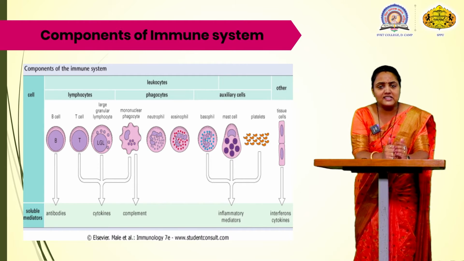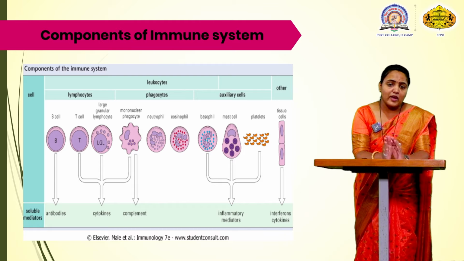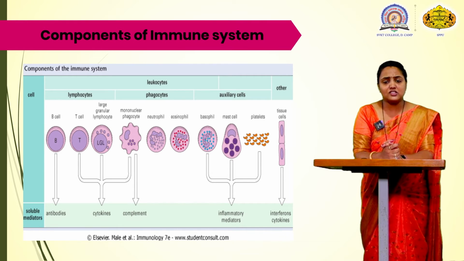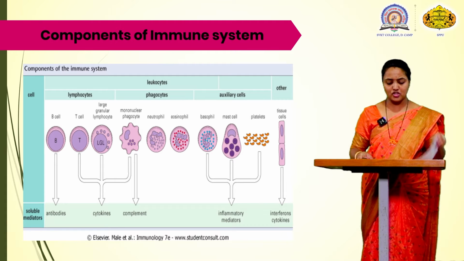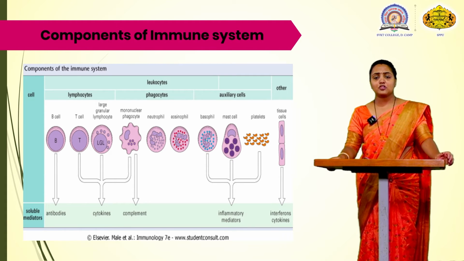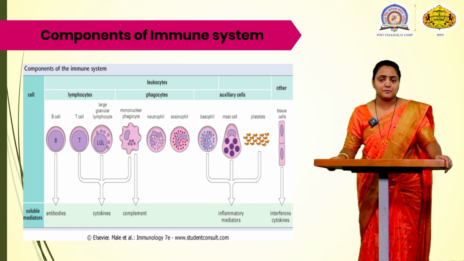Complement is the activation of various types of protein to kill a particular pathogen or to activate the B cell. The neutrophil and the eosinophil are the cells involved in the activation of various types of the complement system.